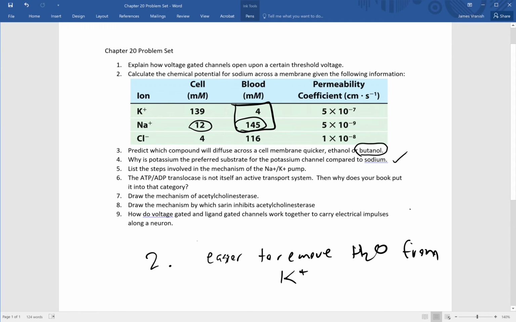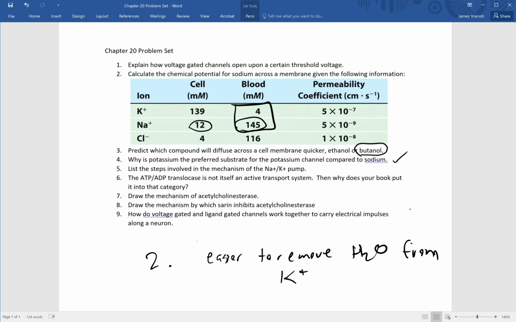The reason why is that potassium is a bigger ion, so those bonds are already lengthened more than they would be with sodium. In addition, there are more water molecules around a potassium than there are around a sodium on average. And so as a result, there's more steric repulsion in addition to the longer bond length. So it takes less energy to remove a water off the potassium.